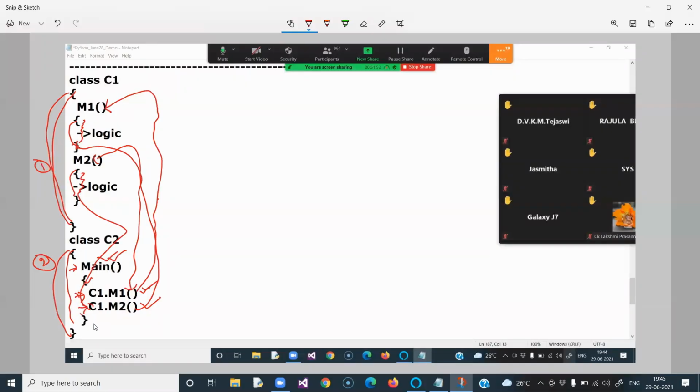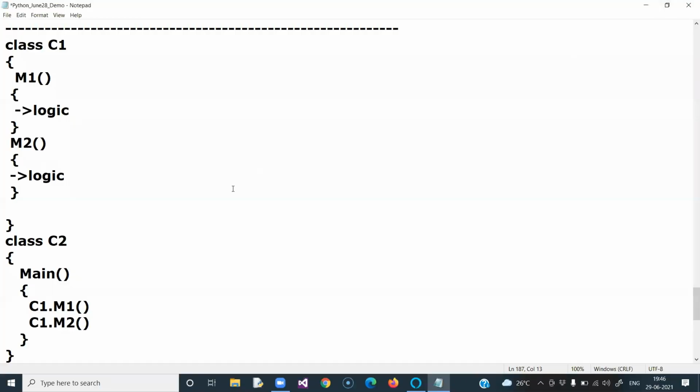Once it encounters the closing brace of the main method, control will understand that the program execution is completed. That is the story about this. I hope you understood what I said.